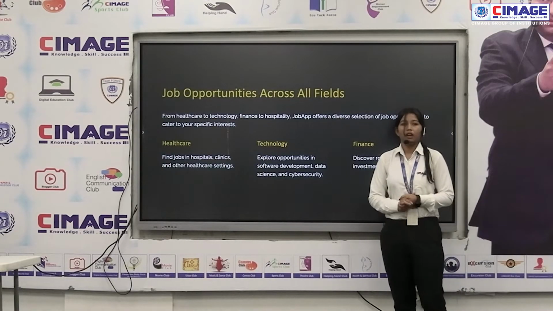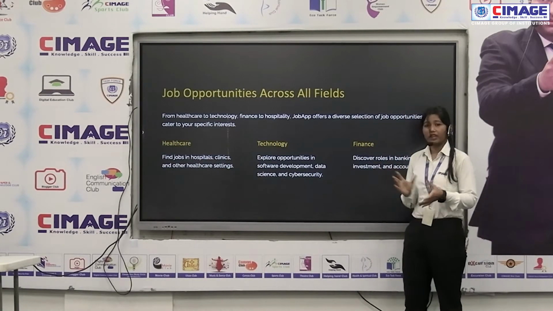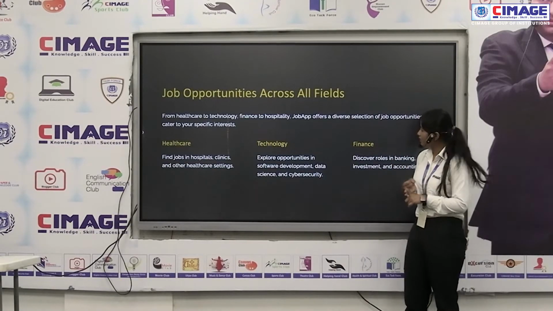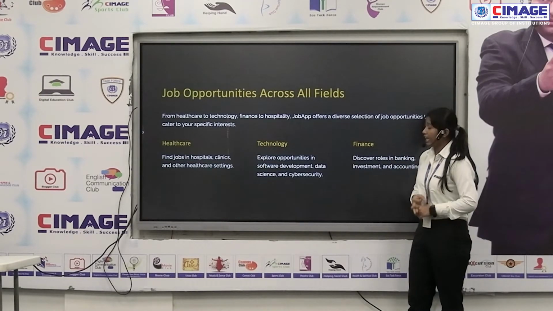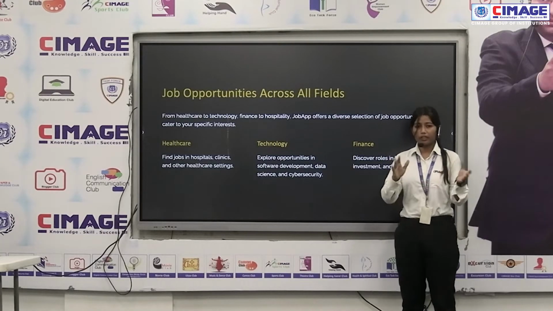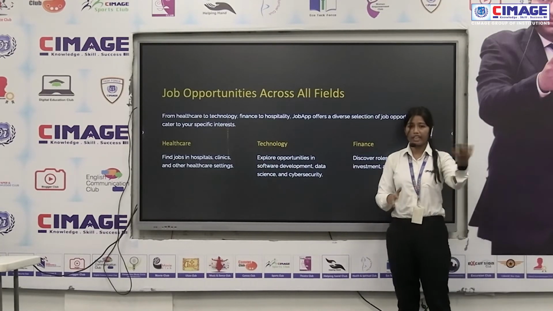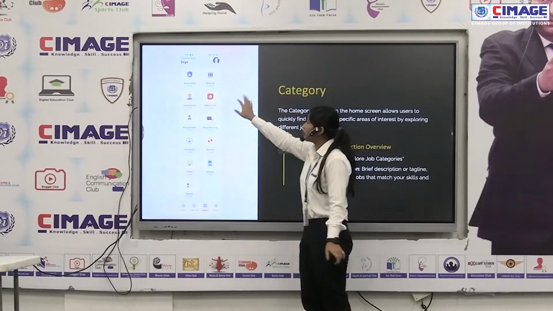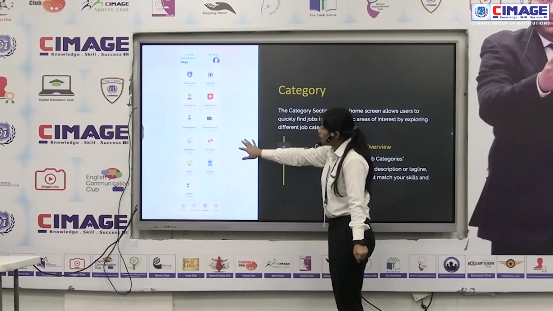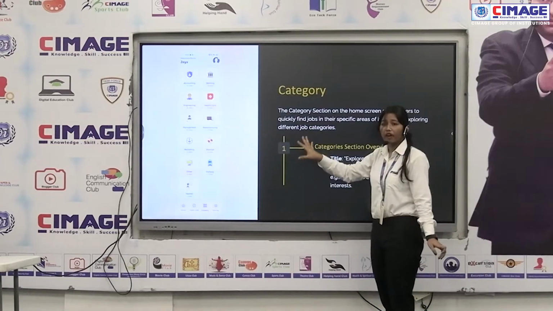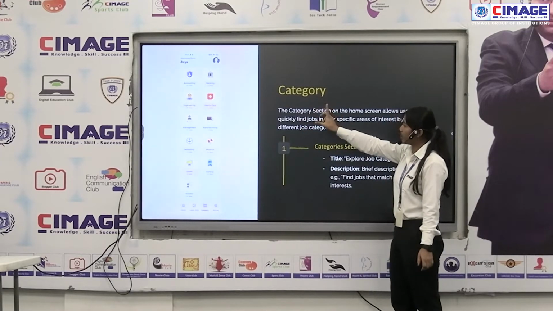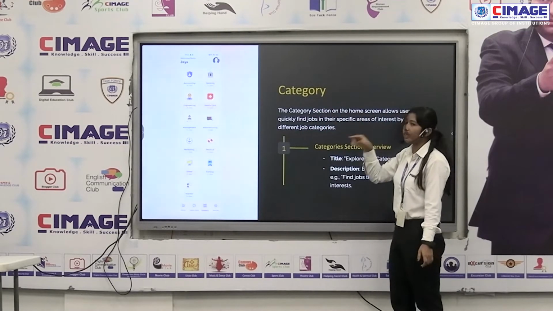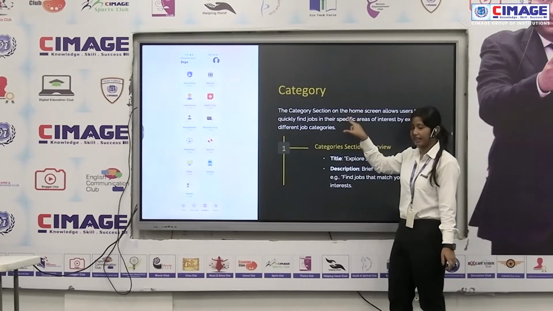So what is the opportunity across all fields? Our app provides opportunities in all fields, whether it is healthcare, finance, or technology. It will provide jobs in all categories. By clicking one category, we navigate to that particular category and find that job. You can see here that there are many categories like accounting, banking, engineering, healthcare, management, marketing, and others. By matching your profile, we can go through a particular category. Then on clicking a particular category, we can find jobs matching that criteria.